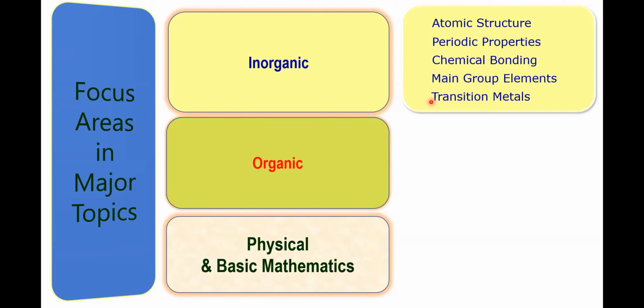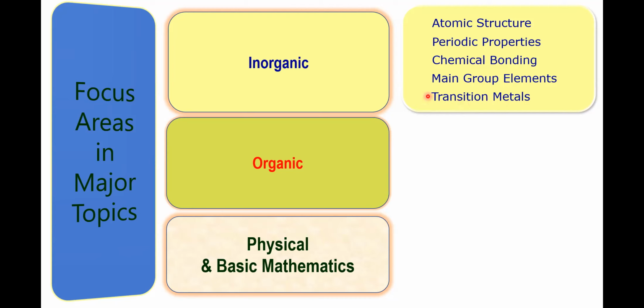The most important topic in inorganic chemistry is transition metals. You need to study the comparative study of the 3d, 4d, and 5d series. Then go for bonding theories, valence bond theory, crystal field theory. You need to focus on metal nitrosyls, carbonyls, organometallic compounds, and their structures like metal clusters, etc.